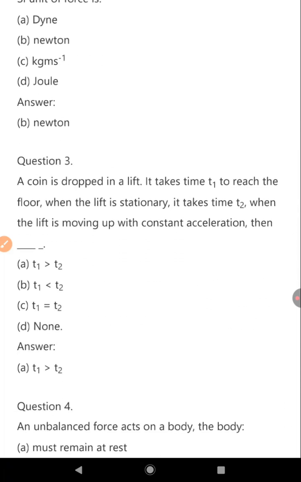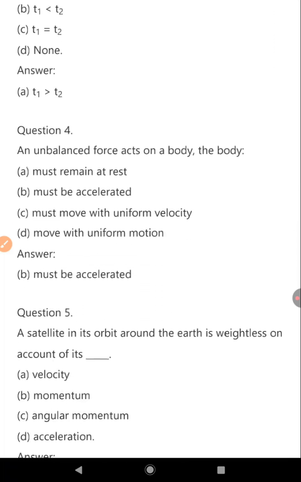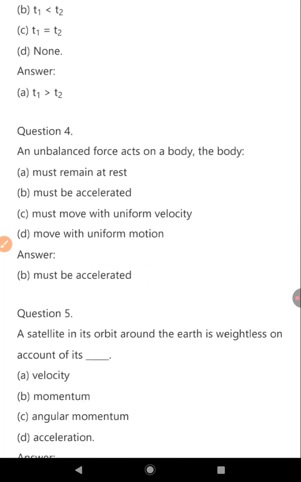Question 3. A coin is dropped in a lift. It takes time t1 to reach the floor when the lift is stationary, and t2 when the lift is moving up with constant acceleration. Then t1 is greater than t2. Option A. Question 4. An unbalanced force acts on a body. The body must be accelerated.